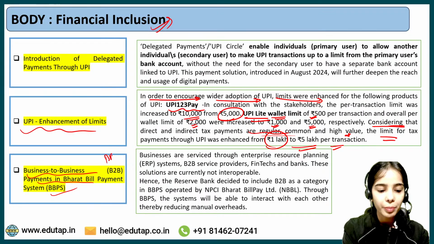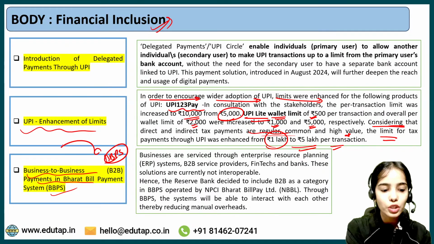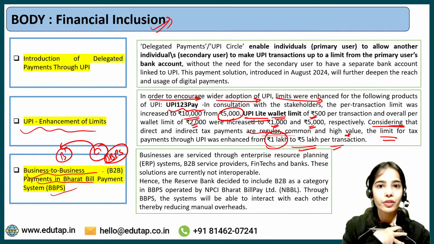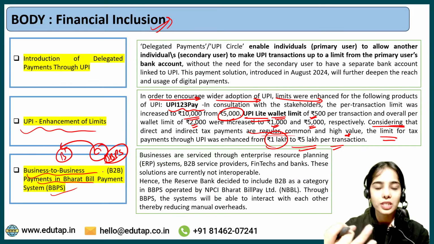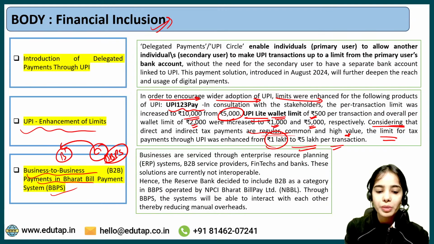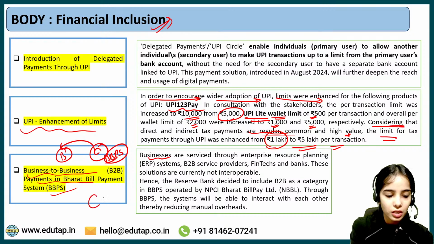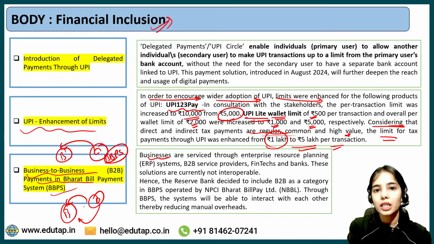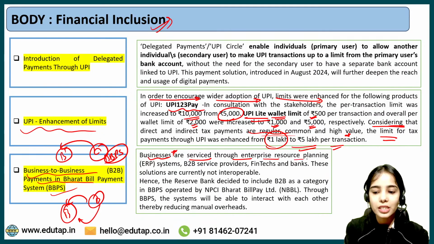Bharat Bill Payment System was for consumers to pay their bills to businesses. We were able to pay our water bill, our electricity bill to the businesses or to the authorities. Now businesses also do transactions with other businesses. They also pay bills to other businesses, right? So businesses are serviced through enterprise resource planning systems, or B2B business to business service providers, or fintechs and banks.